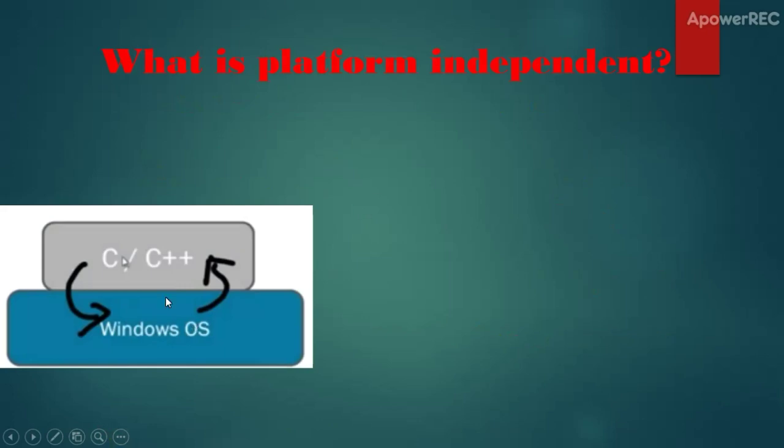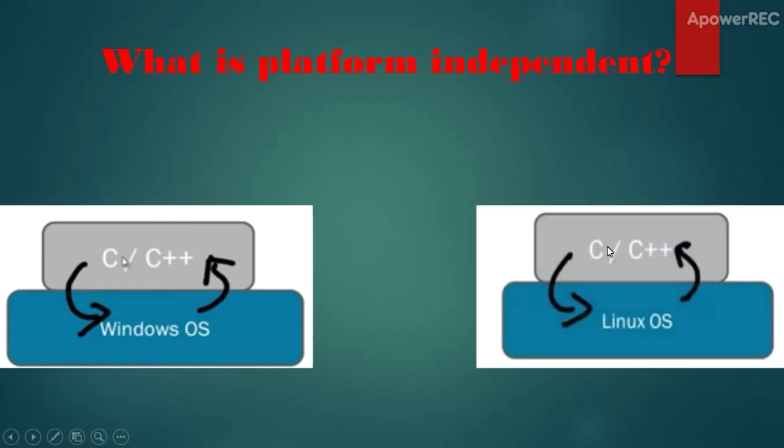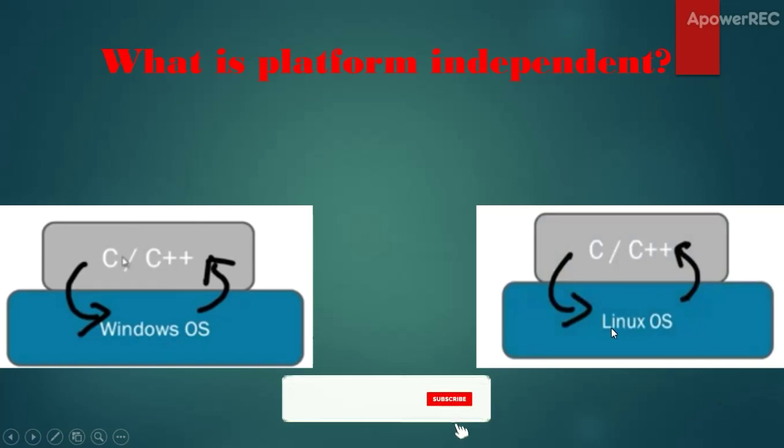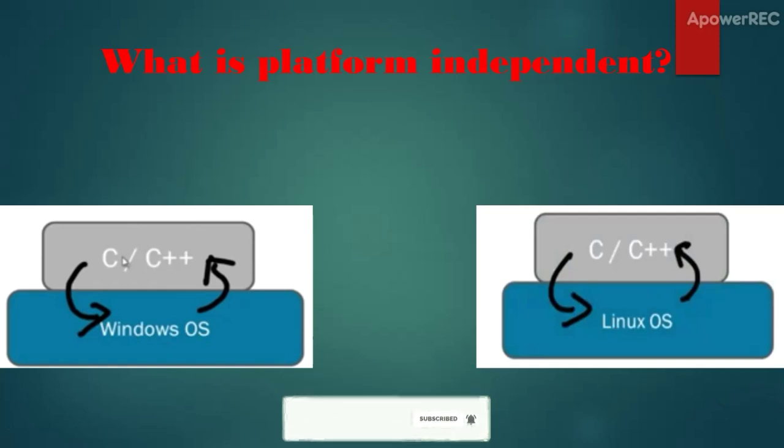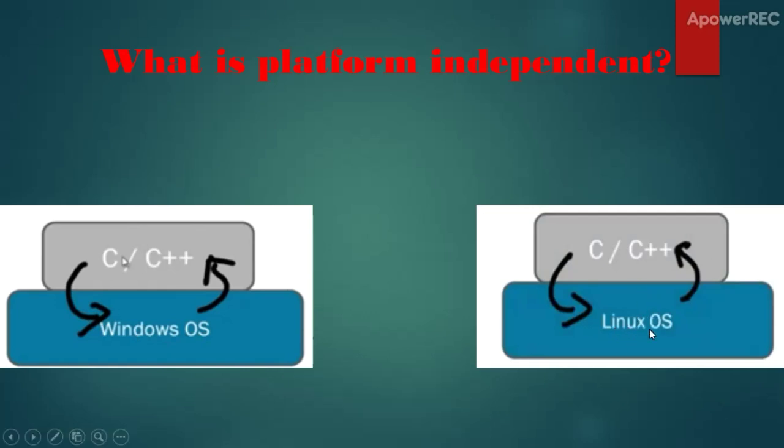If you take a language like C or C++, and you write code on top of the Windows operating system, the code will make use of Windows operating system resources to run the program. On the other hand, if you write C or C++ code on top of the Linux operating system, which is used in Apple, it will make use of the resources of the Linux operating system to run the code.